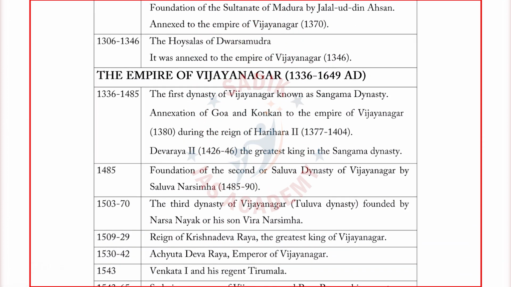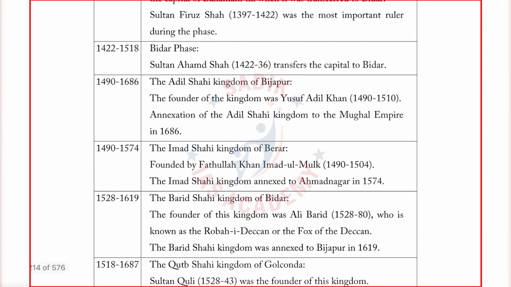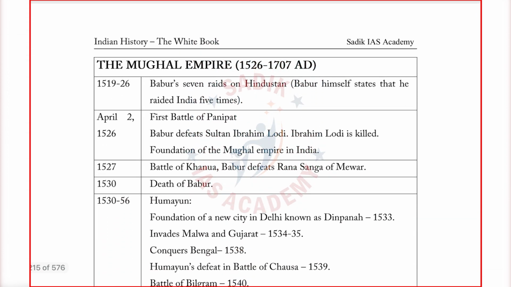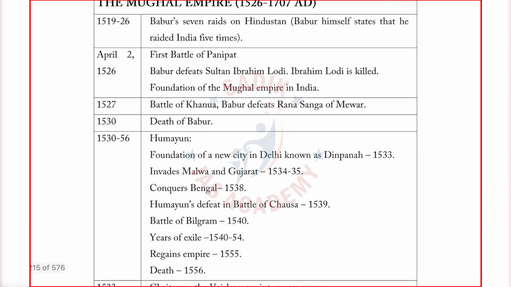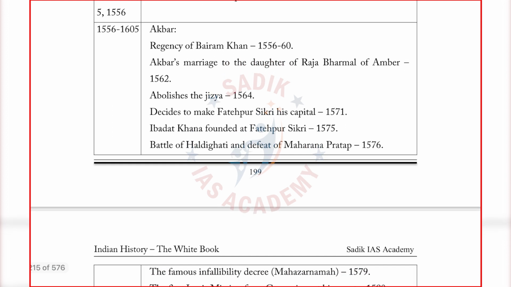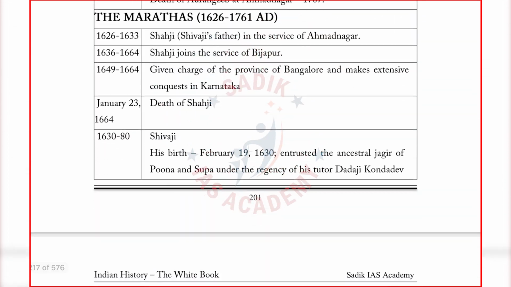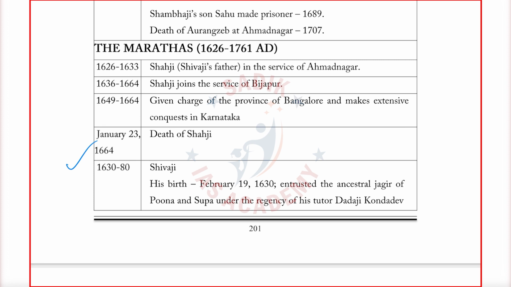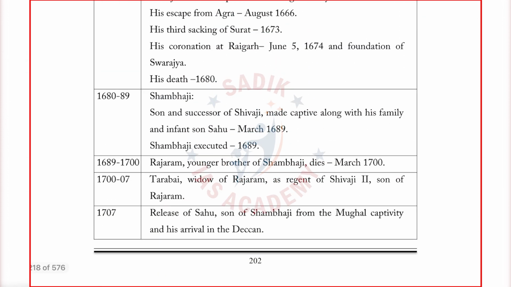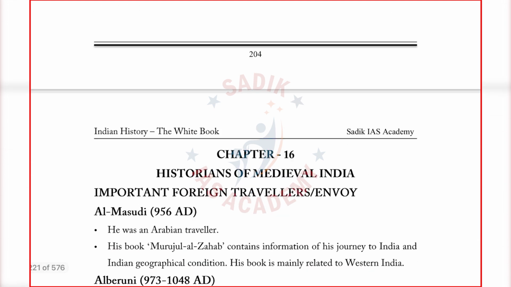See Vijayanagar. I have covered Bahmani and Vijayanagar reasonably well in this book. You can go through that. Again, Mughals, starting from the top, we have given the chronology part. Next, as usual, after this chronology part is over, again Marathas, very important. I have covered Marathas also in the book up to the end.